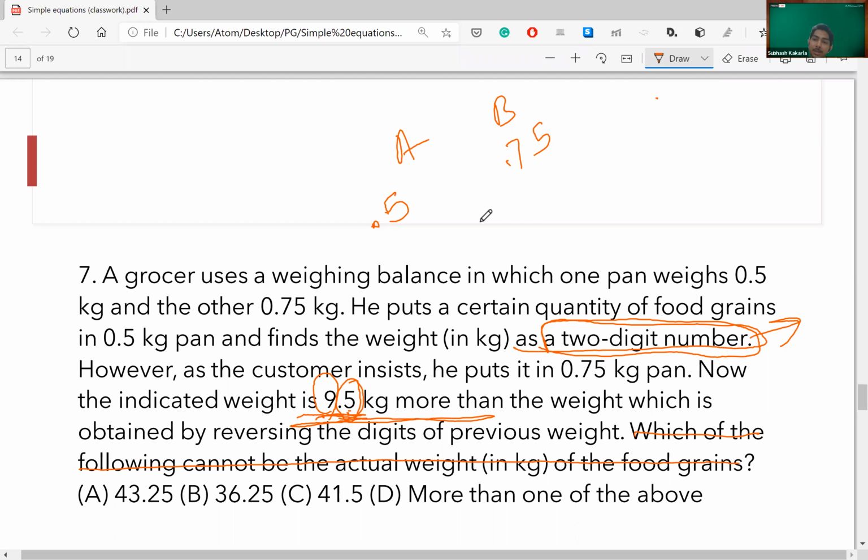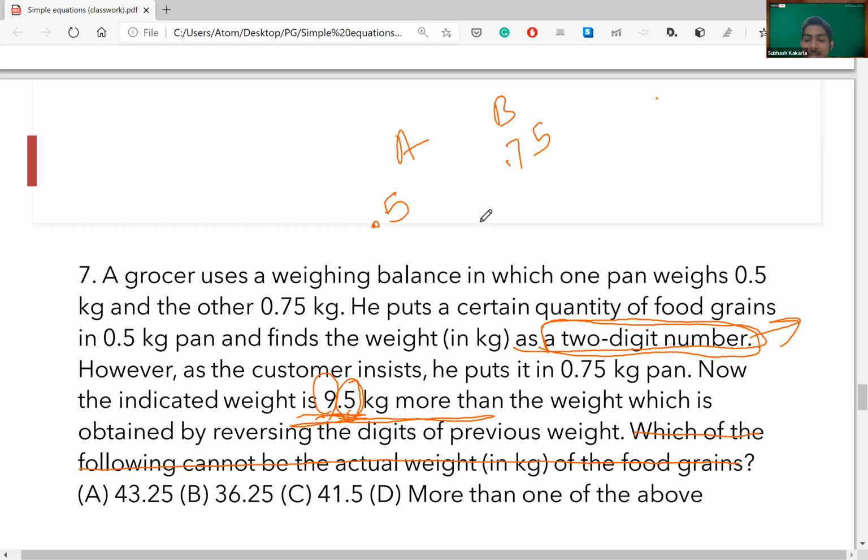This part now should be clear to you guys. Now the only part left is 9 kg. When will I get a difference of 9 between any two-digit number and its reverse? When there's a difference of 1 between the units digit and tens digit. I mean 43 minus 34 is 9, 65 minus 56 is 9. So clearly my options should have a difference of 1 and they should have 0.25 as the fraction part. Only option A satisfies that condition.